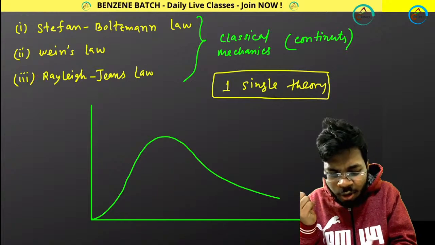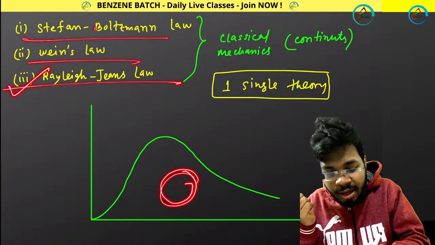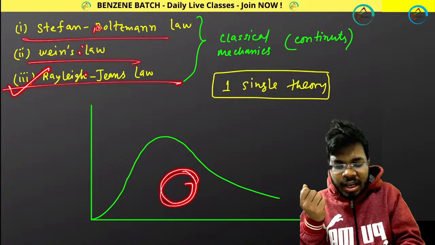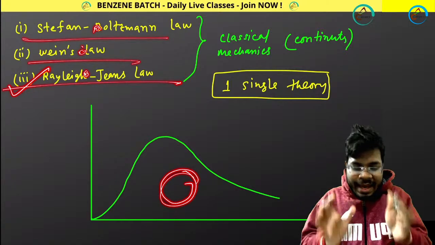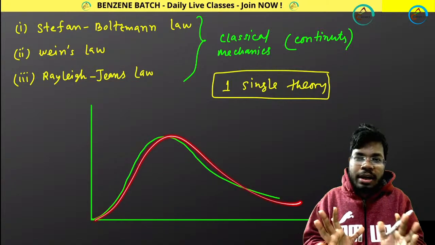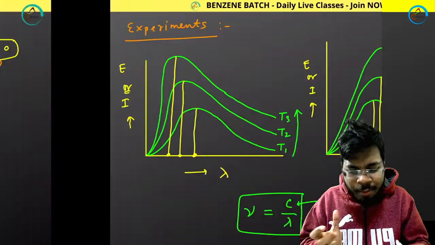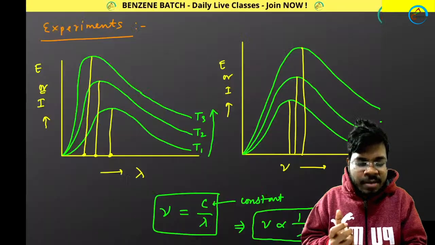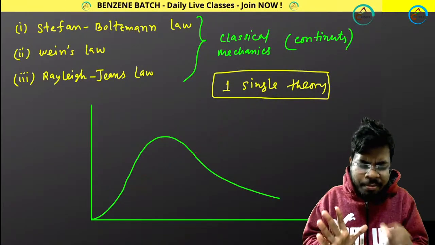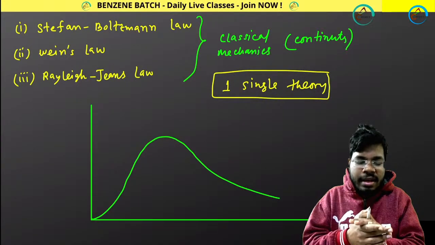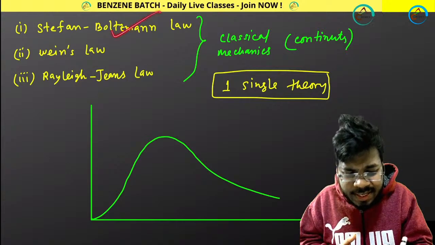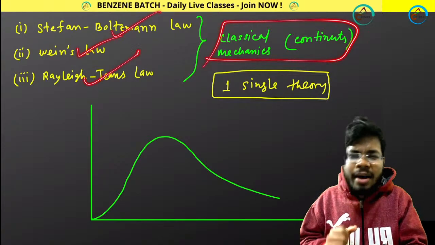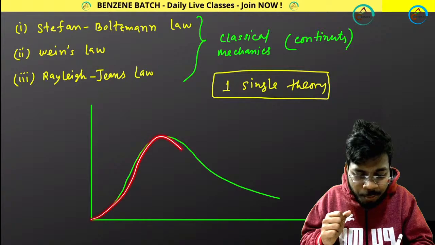And if you add all these three theories, then the collection of these three theories can explain the full plot, the full graph. Full graph means what? The full black body radiation phenomenon. So this black body radiation is giving you this plot at a particular temperature. I am taking only one temperature. So these three classical mechanical laws are required to explain the total plot.